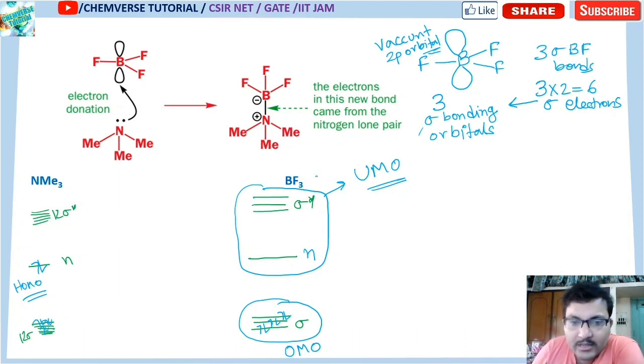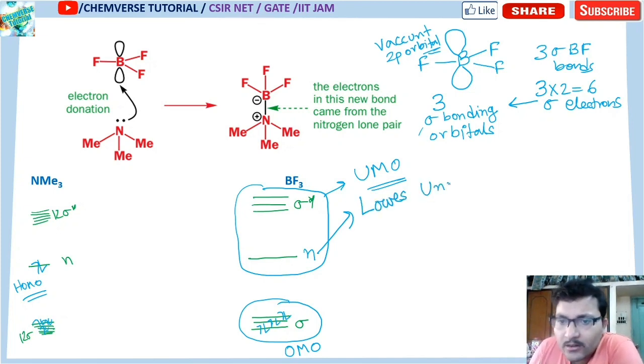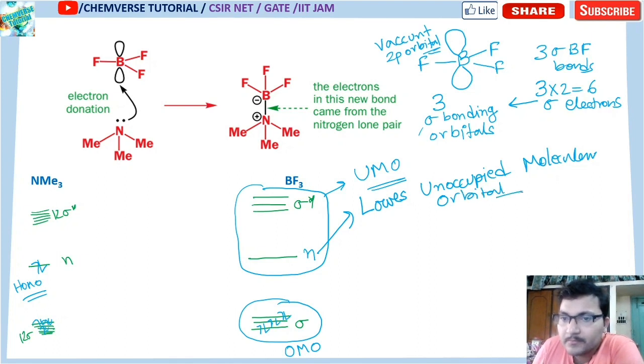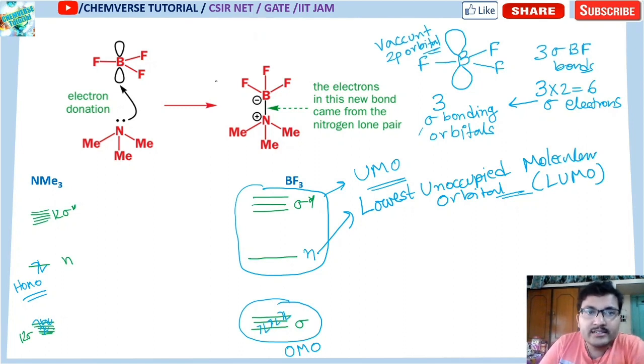So with this diagram, I can say this non-bonding orbital is your lowest unoccupied molecular orbital. Okay, so this is your LUMO.